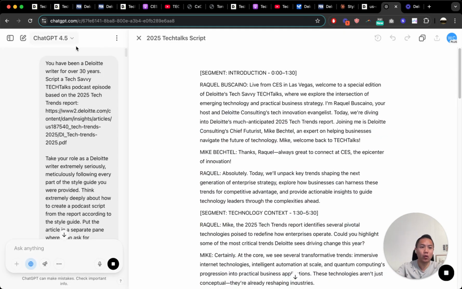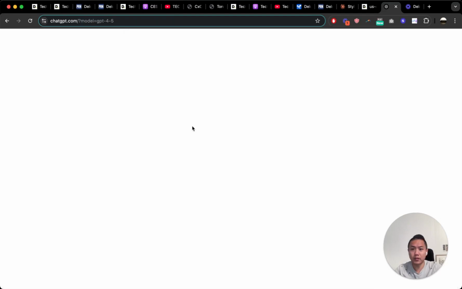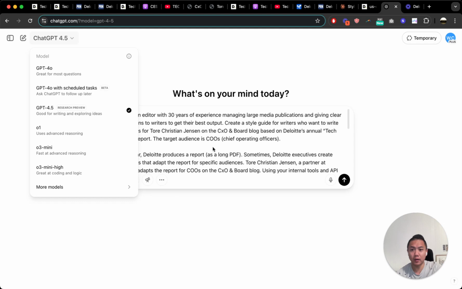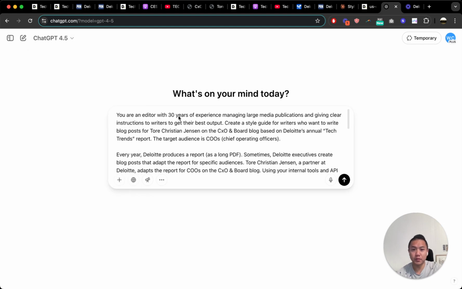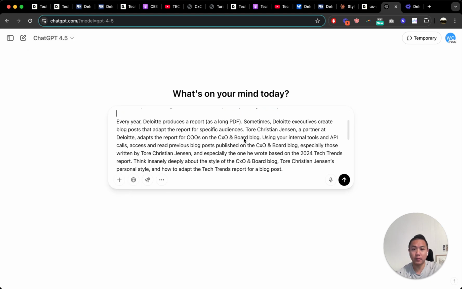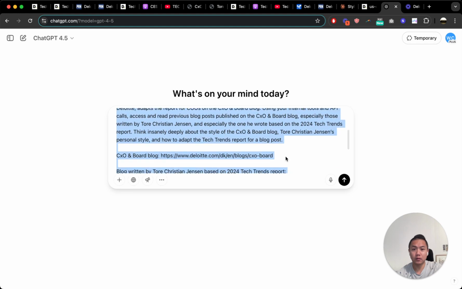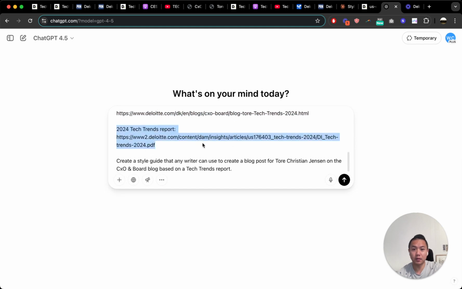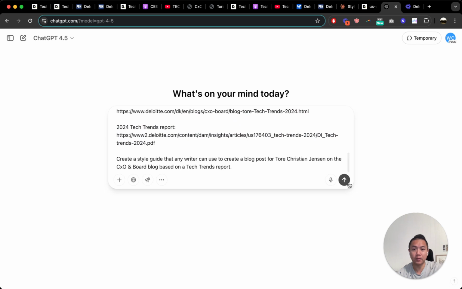Let's just do one more exercise where we're adapting the Tech Trends report to a blog post for COOs. Okay, so I'm going to go to a new chat. I'm going to stick with ChatGPT 4.5 here. You've seen this before. I'm giving it the context here, the blog. This is how we adapted last year's report. Here's the report. Create the style guide.